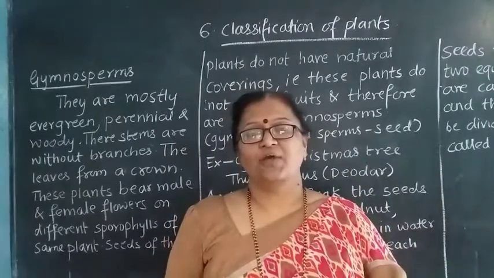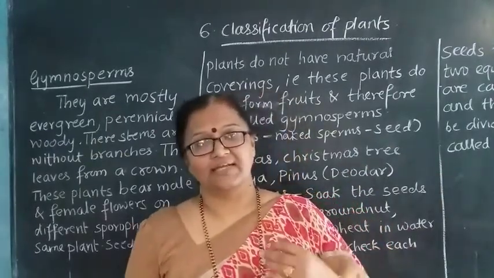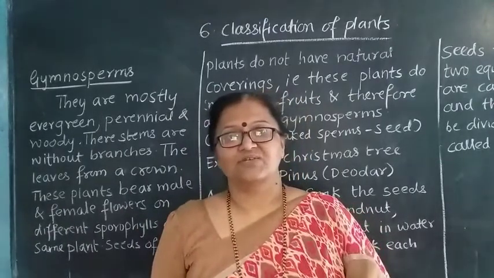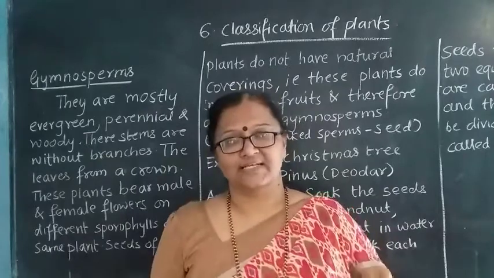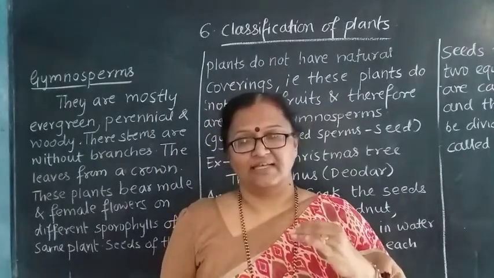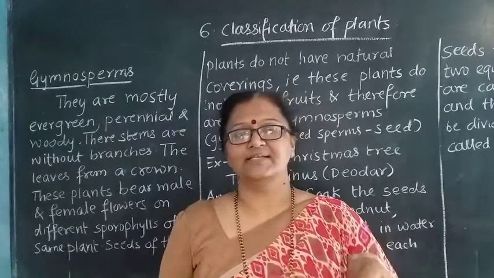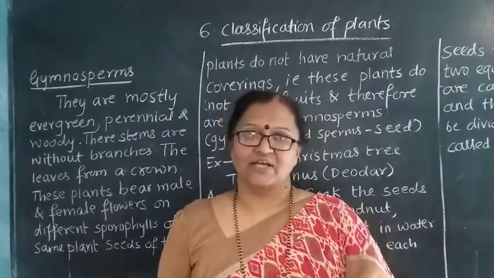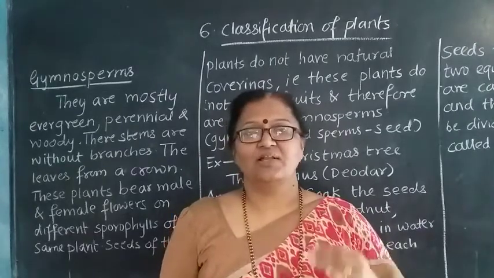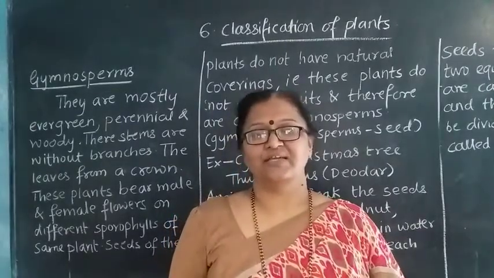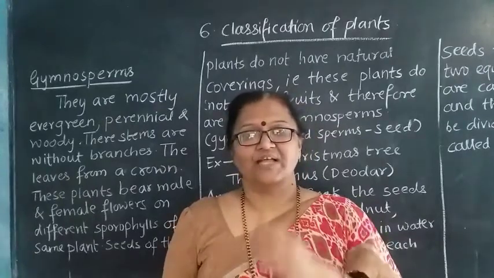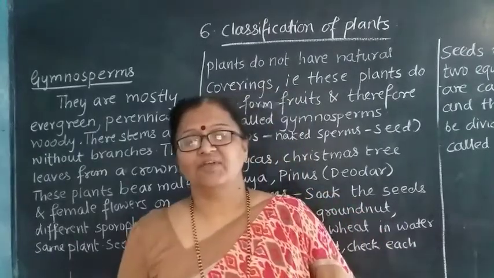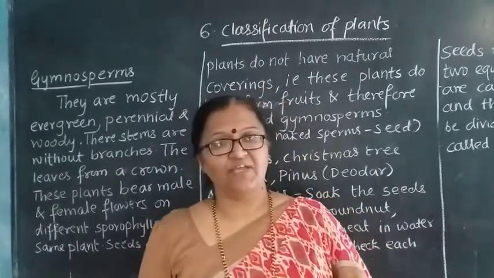So the prokaryotes are nothing but the Monera kingdom. There is a Monera kingdom that is told. Then again there is unicellular or multicellular. In unicellular there is Protista. Then again multicellular, they are further divided into with cell wall and without cell wall. Now with cell wall they are nothing but fungi and Plantae, and without cell wall that is nothing but Animalia.